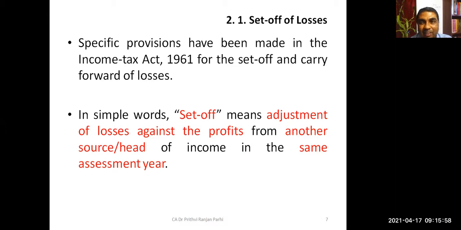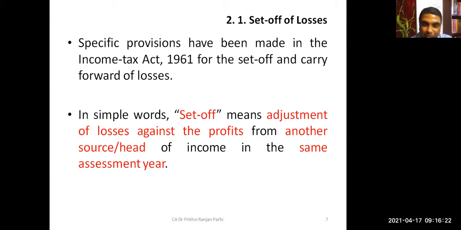In a particular attempt, it gets adjusted. Is it not? So you can say that concept is the setup. In one paper there is a loss, in another paper there is a profit, that can be set off. But sometimes it is also carried forward. If you got certain exemptions, it gets carried forward or not?